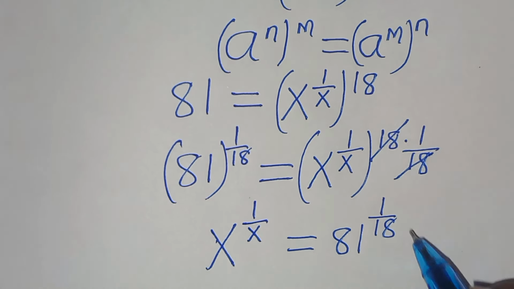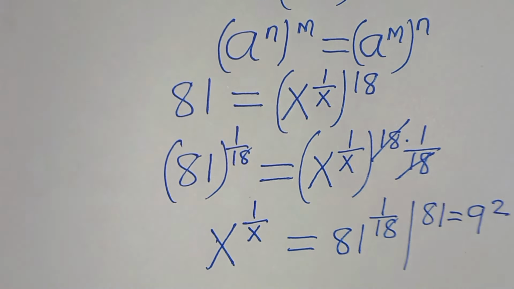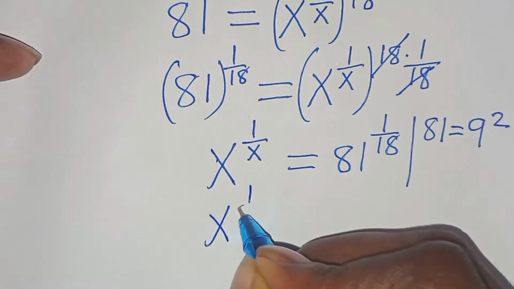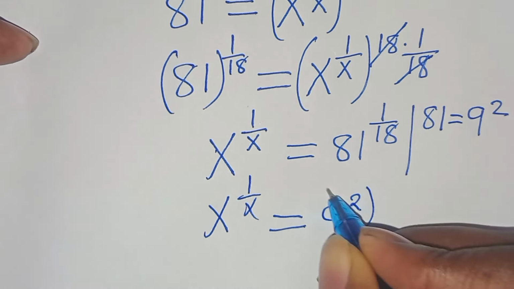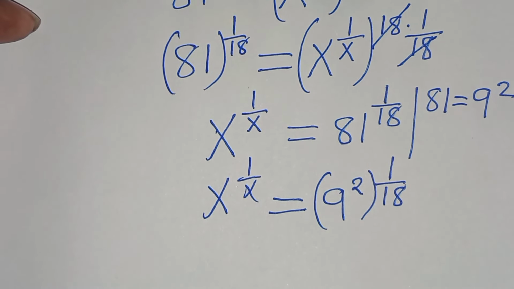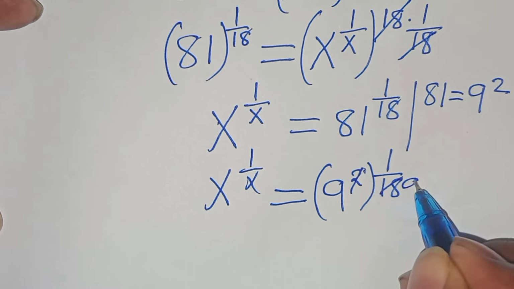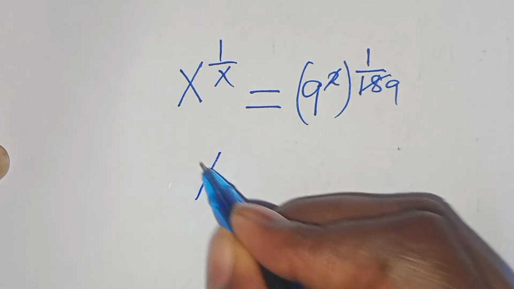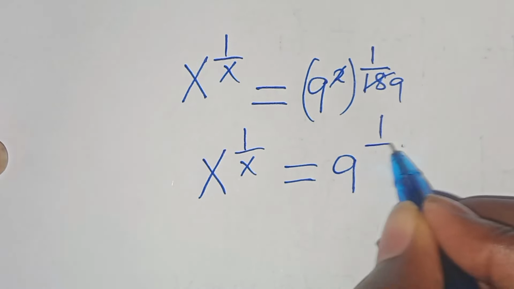Now, we can express 81 as the same thing as 9 to the power of 2. So this implies that here we have x to the power of 1 over x equal to 9 to the power of 2 raised to the power of 1 over 18. So the next step is to simplify here by 2: 18 divided by 2 is 9. So essentially, we have x to the power of 1 over x equal to 9 to the power of 1 over 9.